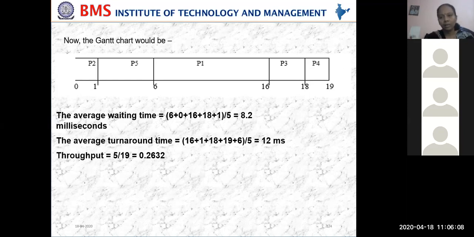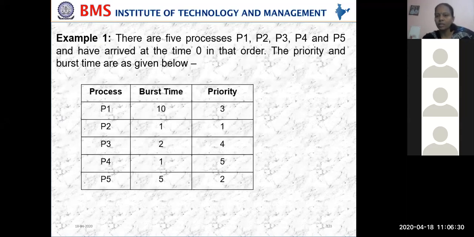You can blindly remember: here all processes get the CPU only one time. Once it has entered the CPU, it is not repeated the next time. That type of thing is called non-preemptive. Clear about this? Shall we move on to the next?